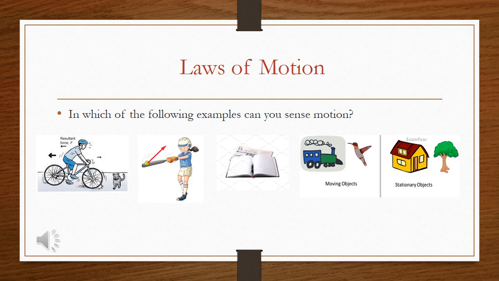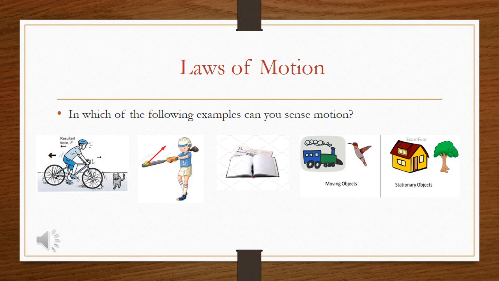In the second example, the girl is playing with a bat and ball. So the bat and ball are also in motion. Now let us observe the third example. In the third example, a newspaper, a notebook and a pen are given, but they are steady at one place. That means we can say that they are stationary objects.